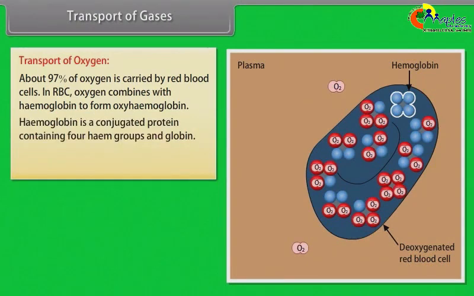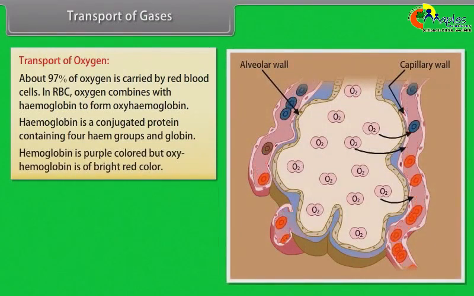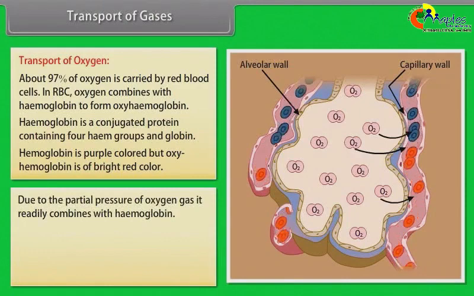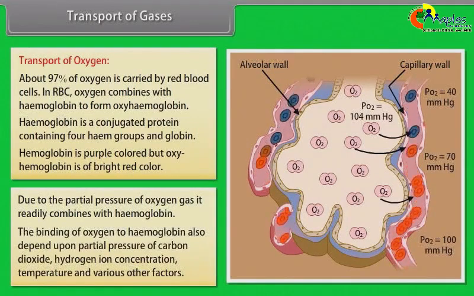Hemoglobin is a conjugated protein containing 4 heme groups and globin. Hemoglobin is purple-colored, but oxyhemoglobin is of bright red color. Due to the partial pressure of oxygen gas, it readily combines with hemoglobin. The binding of oxygen to hemoglobin also depends upon partial pressure of carbon dioxide, hydrogen ion concentration, temperature, and various